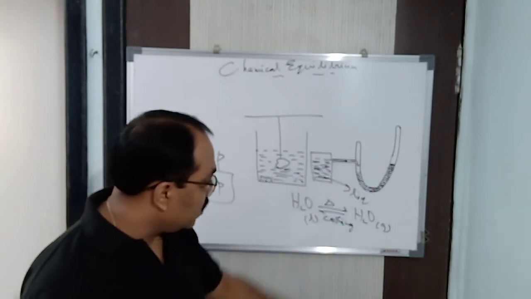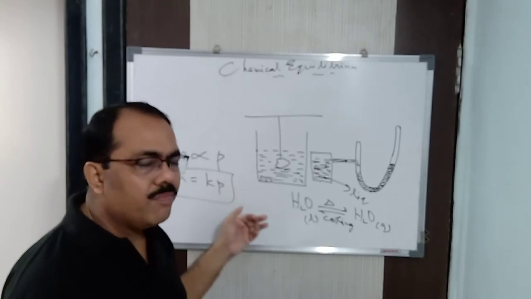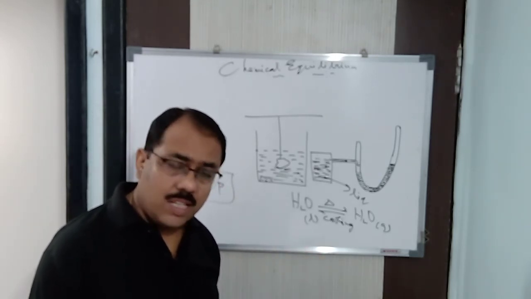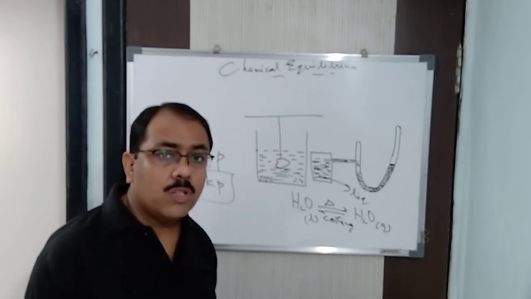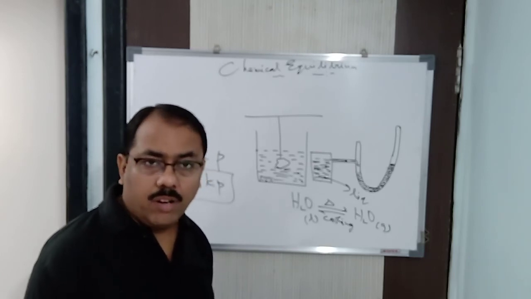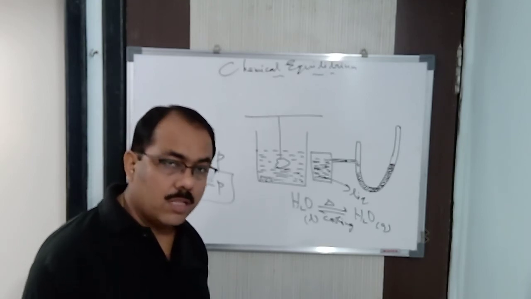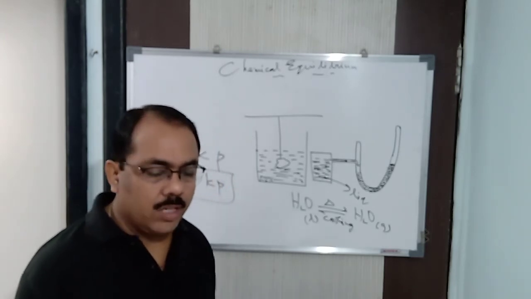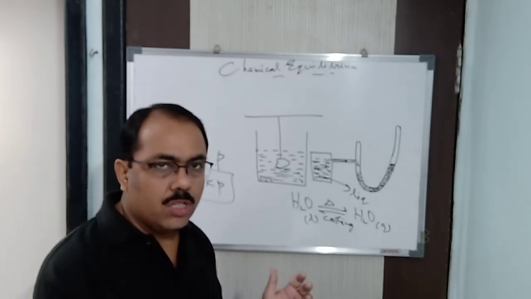Here we can see the pressure becomes constant. When you pass carbon dioxide gas, can you pass infinitely any amount of carbon dioxide gas to the particular solution? No. We can pass a certain amount. Beyond that, it is not going to dissolve in it, it will remain undissolved. Even if you pass the gas, it is not going to dissolve when the solution becomes saturated. So, during equilibrium, the observable properties like volume, temperature, pressure become constant.